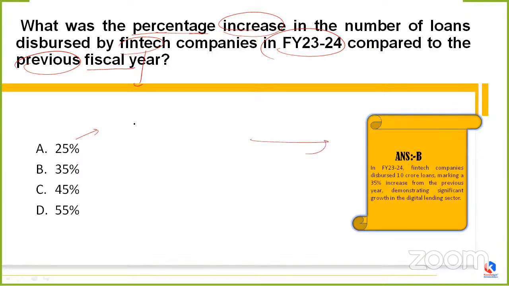If we talk about FY 23-24, which is, of course, the fiscal year, the fintech companies have disbursed 10 crore loans, which marks a peak, an increment of 35% from the previous year. It also demonstrates significant growth in the digital lending sector. So what's the main reason behind this recorded growth in fintech loan disbursements, 10 crore loans in the financial year 24, such a huge amount? It is because of the digital lending sector, which is quite increasing nowadays.